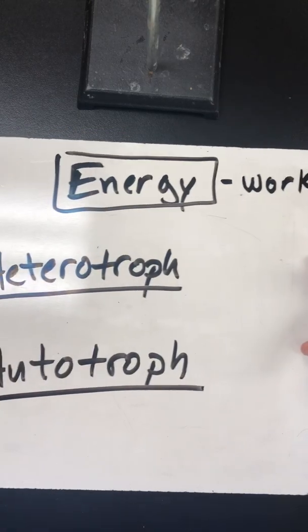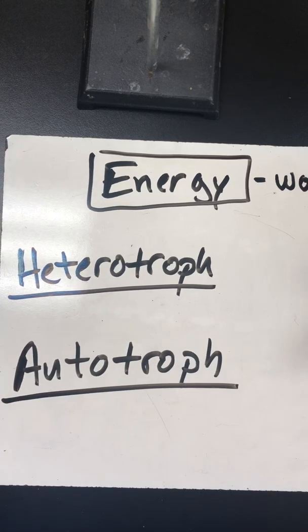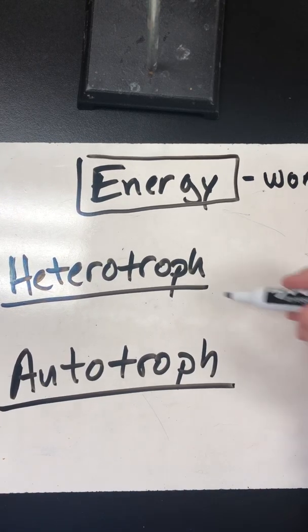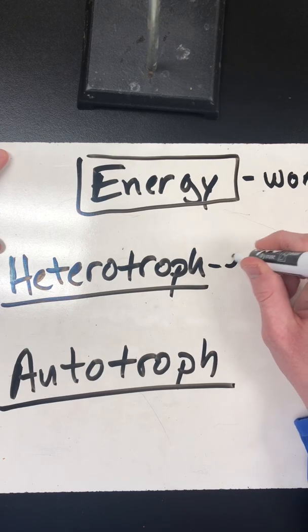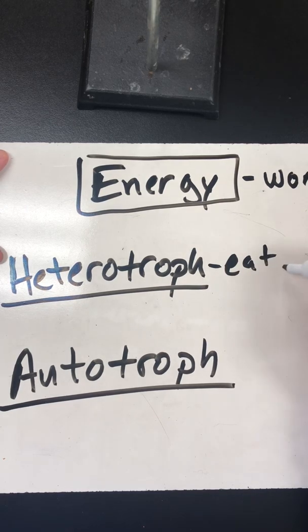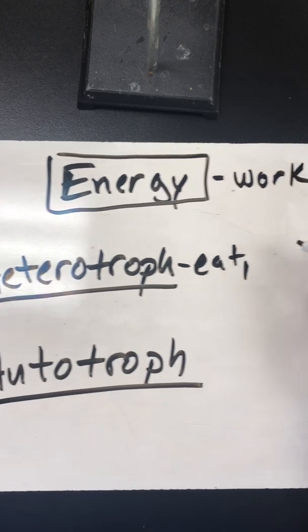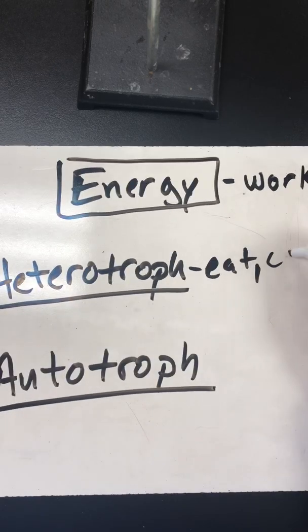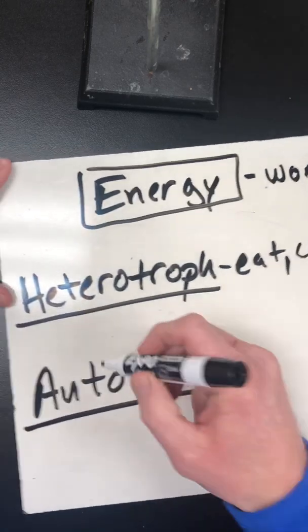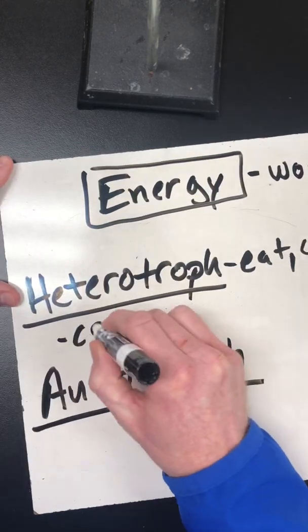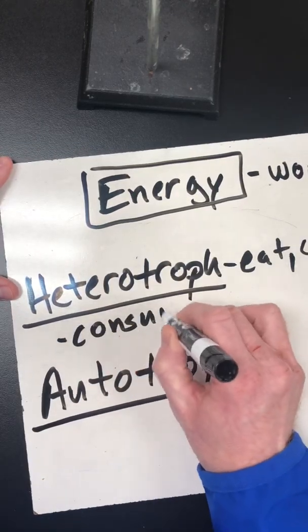So there are two types of organisms that obtain energy in different ways. First of all, we have a heterotroph. A heterotroph gets energy by eating or consuming its food particles, okay? I'm just going to abbreviate consuming, right? It has to take in energy. And then once it takes in that energy, it can create its own energy. Another name for a heterotroph is a consumer, okay?